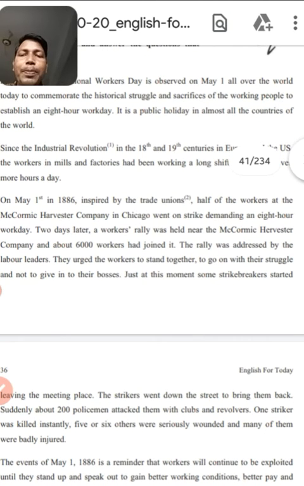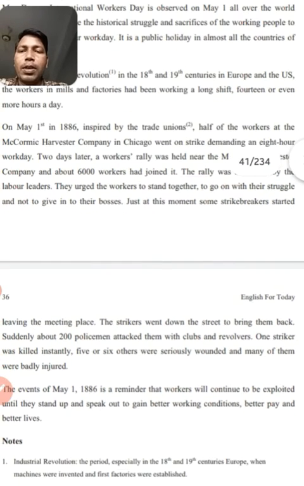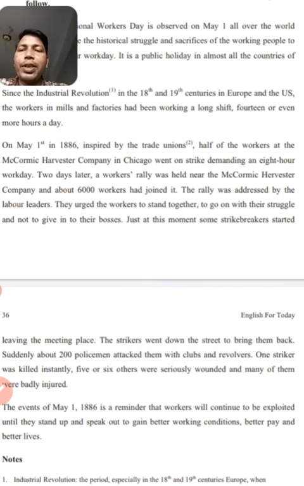Dear student, in the next paragraph you will see that on May 1st in 1886, inspired by the trade unions, half of the workers at the McCormick Harvester Company in Chicago went on strike, demanding an 8-hour workday. Dear student, the date is written here, 1st May 1886, and on this day the workers of McCormick Harvester Company in Chicago went on strike, inspired by trade unions.